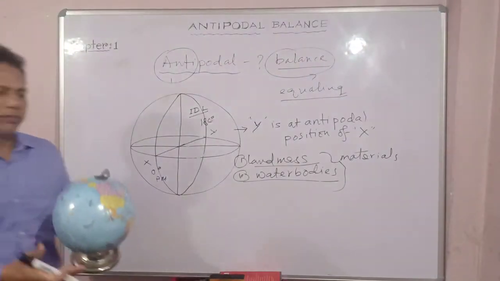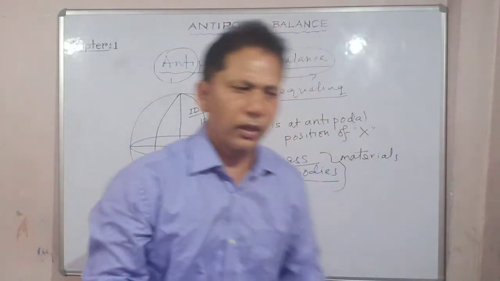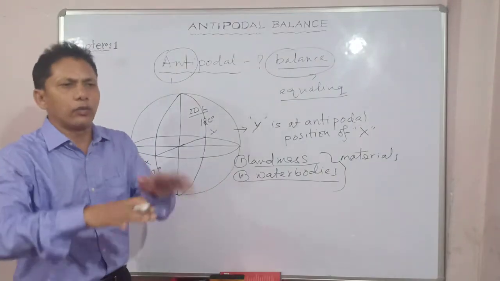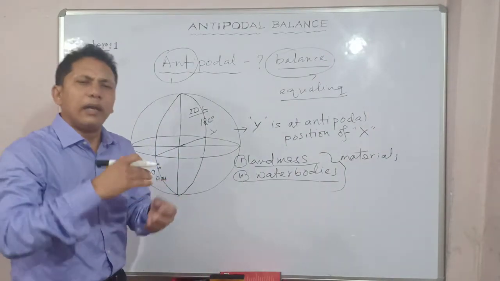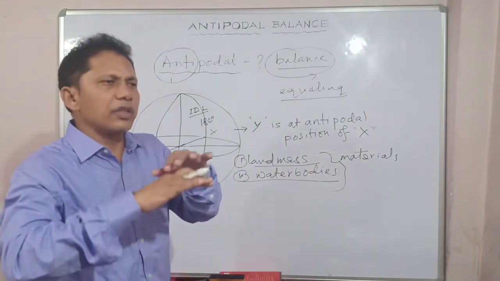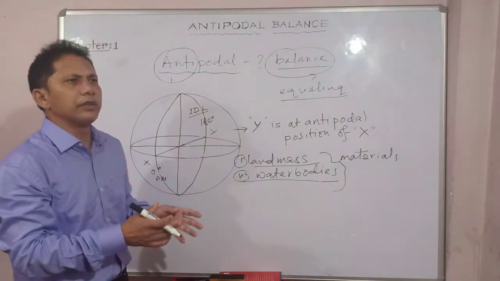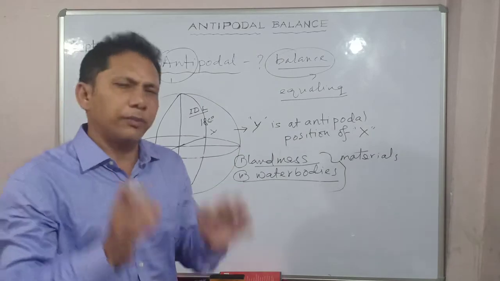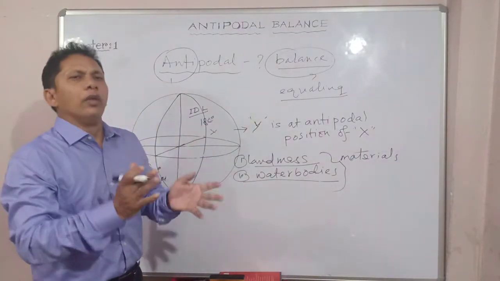So as I've said, back to the topic itself, what do you mean by antipode, and what are those materials which keep the balance within the spherical Earth? It is just the landmass and the water body. In such a unique way, this phenomenon of antipodal arrangement made our Earth very unique and special, right? And it helps to maintain it forever.